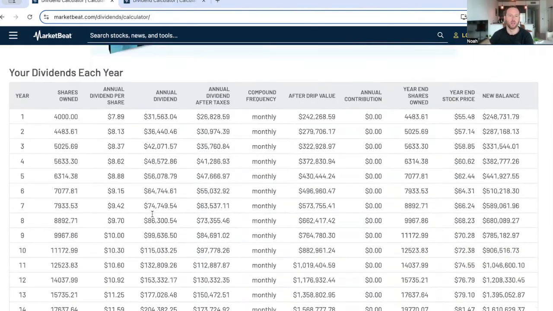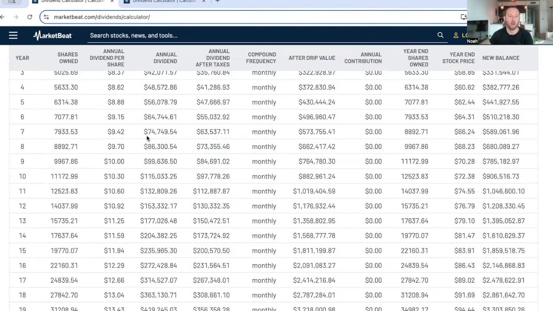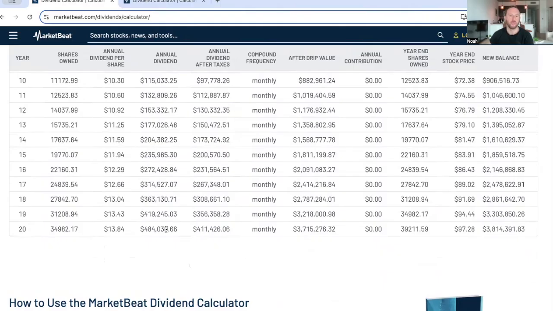Looking at the chart here, there's a lot to look at, but ultimately, in the first year you're going to see 31K in dividends. And again, that's going to DRIP. So we're not going to be using those dividends to live on. We're going to be reinvesting those dividends into the portfolio to continue that flywheel effect, to continue the compounding effect, right? And at the end of it all, as I said, $484,000 in annual dividends near the end of it all. So really, really strong dividend payout.